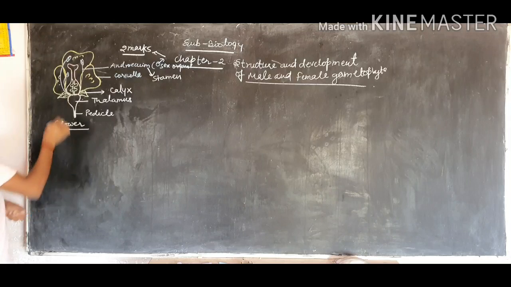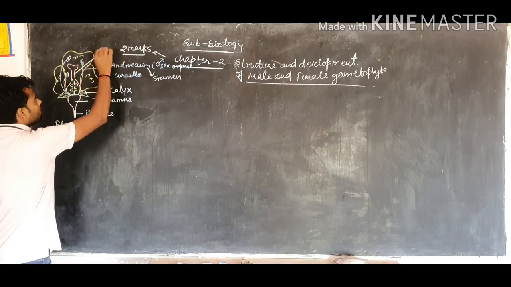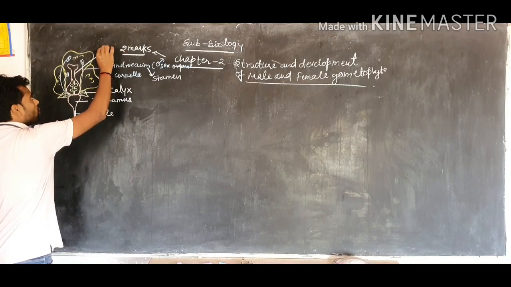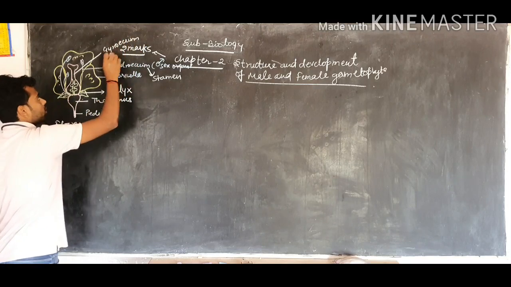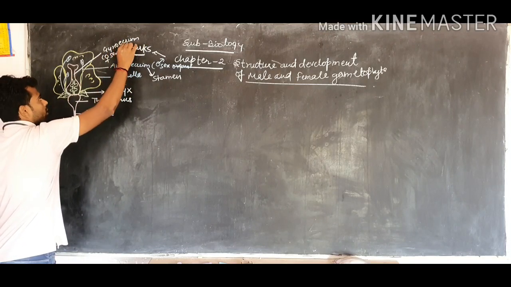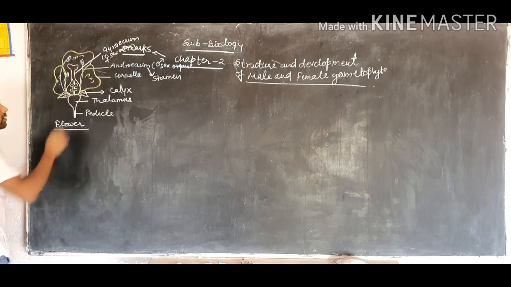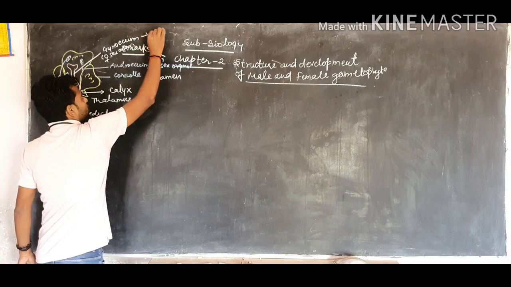And now the fourth whorl is called the gynoecium, which indicates the female sex organ in the flower. One member of the gynoecium is called a carpel.